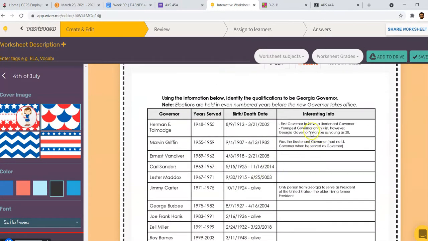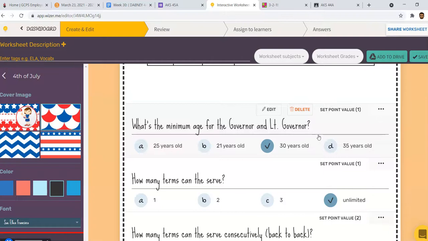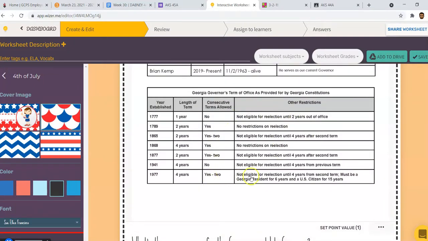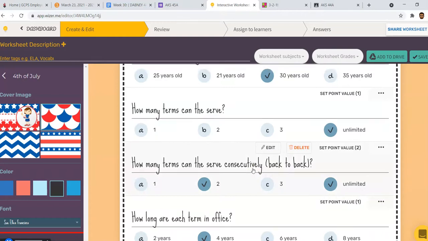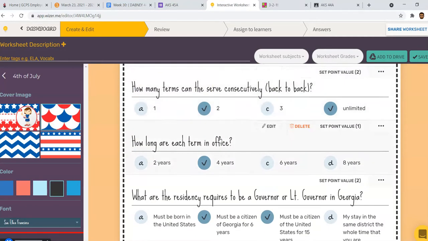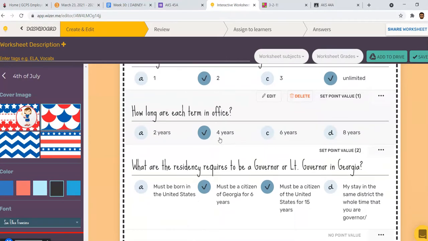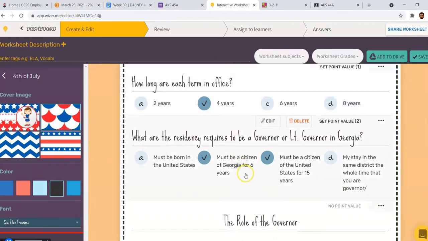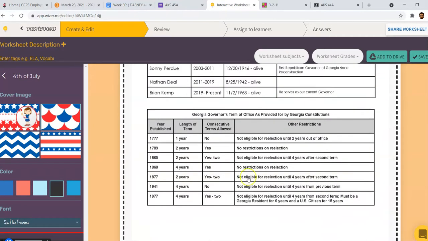They'll find that up here, as it says, you can be the governor at 30. How many terms they'll serve, they'll find that here by reading through this part here, as well as how many consecutive terms. Consecutive terms allowed, yes, 2. What are the residency requirements for the lieutenant governor? There's 2. It must be a Georgia citizen for 6 years, a citizen of the United States for 15, and you'll see that down here as well.